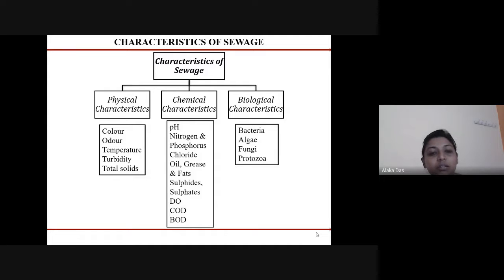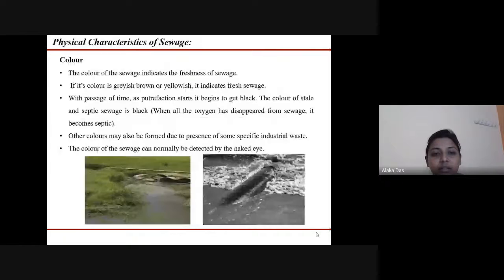The physical characteristics are categorized under color, odor, temperature, turbidity, and total solids. Chemical characteristics are classified as pH, nitrogen and phosphorus, chloride, oil, grease and fats, sulfates, DO, that is dissolved oxygen, COD, chemical oxygen demand, and BOD, biological oxygen demand. And the biological characteristics are explained by the presence of bacteria, algae, fungi, and protozoa. So we'll see the characteristics.